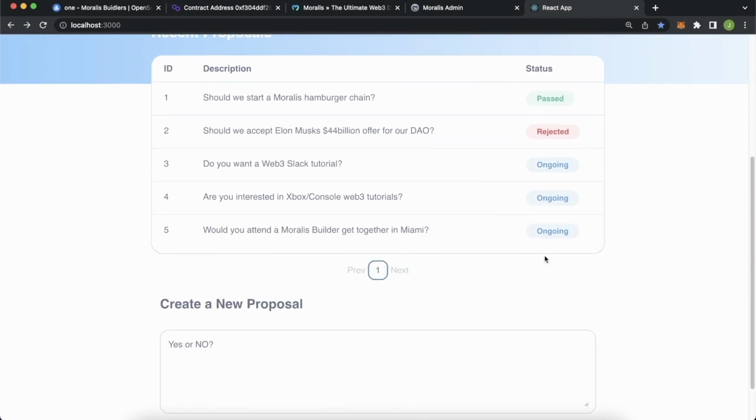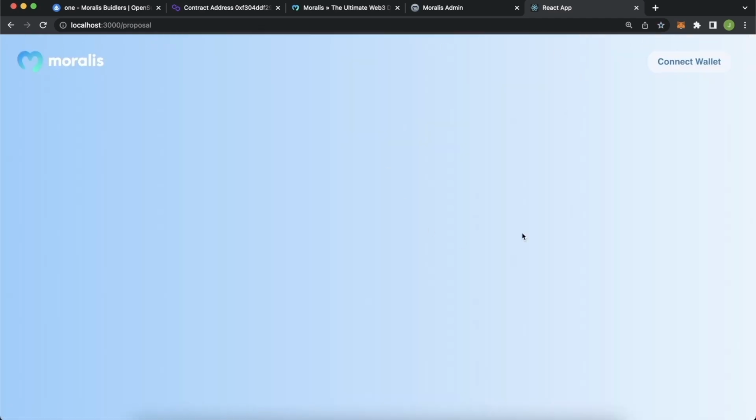But now let's move on to this proposal page and create a nice UI for individual proposals where we see what the voting status is for an individual proposal, and what people have voted for this proposal already. And finally, your own smart contract interaction for voting on the proposal if you haven't done so already.